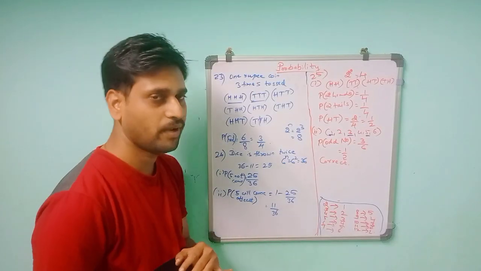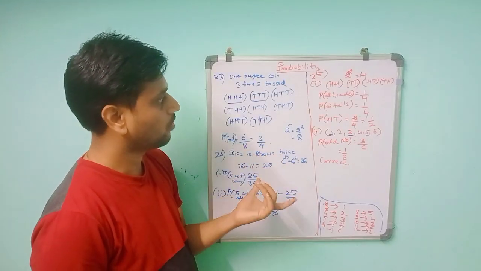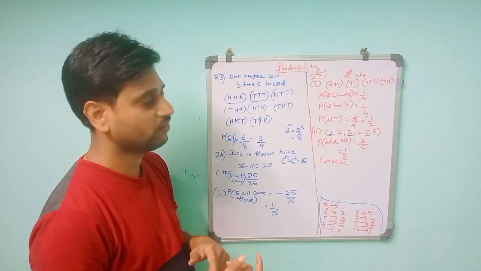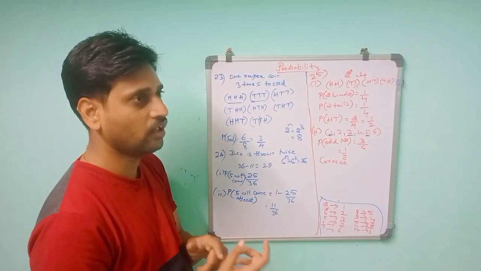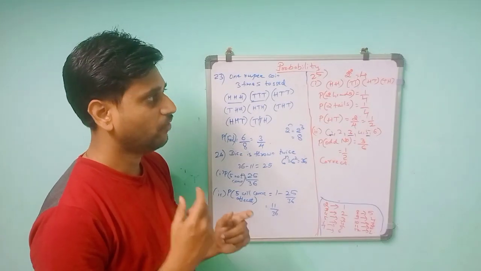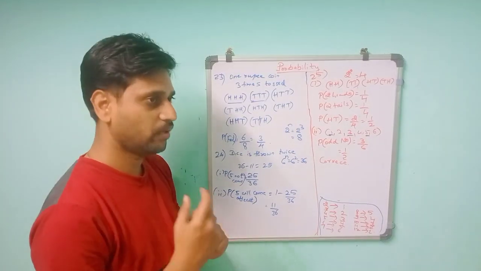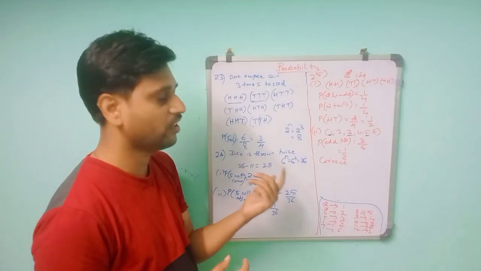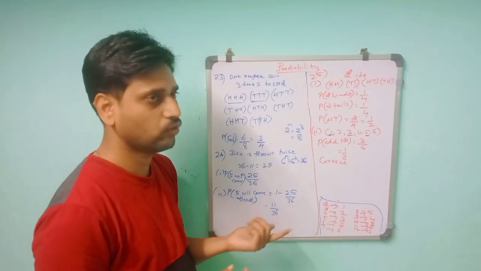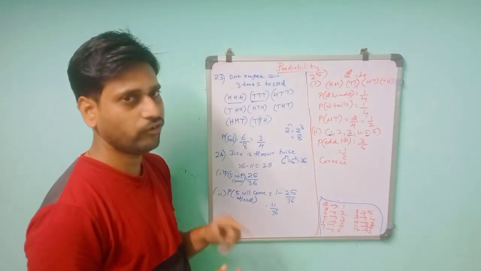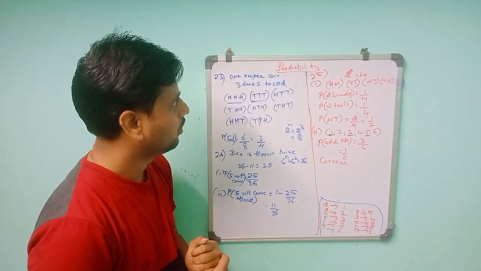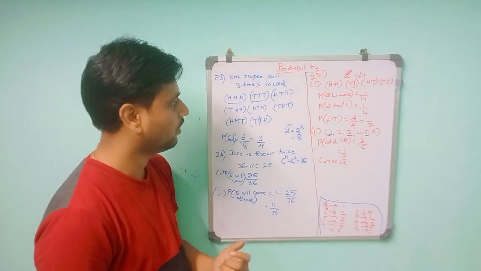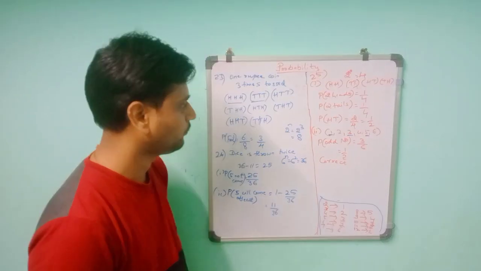Like that, if they give color bags, you have to take how many balls there are in total. If they give 2 black balls and 2 red balls, you have to add them, that is 4. That will be the total possibilities. And if they ask for a specified color, you have to take the number of favorable outcomes they gave. If they gave 2, take 2. If they gave 3, take 3, and 3 by total. Like that you have to do. So if you understand this, you will get the answers easily. So practice it more.